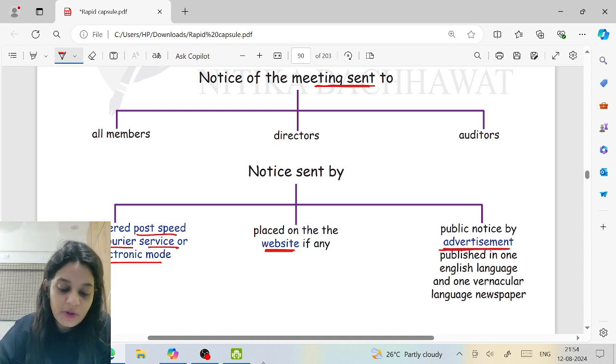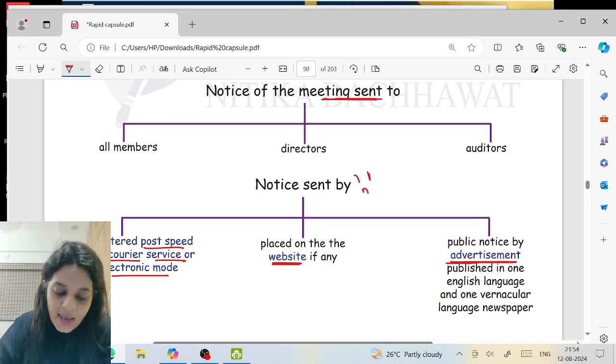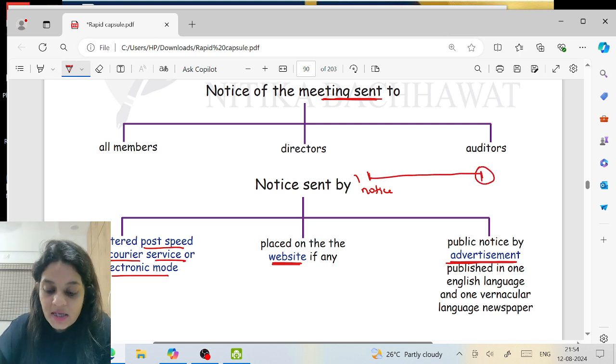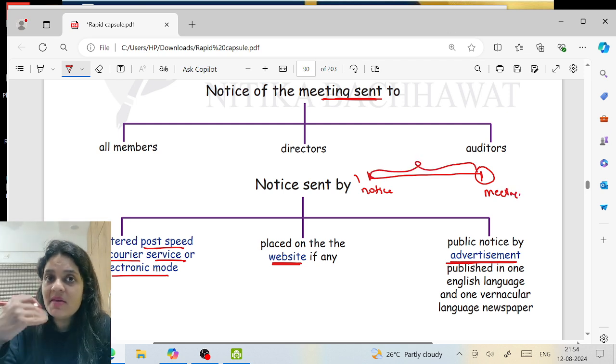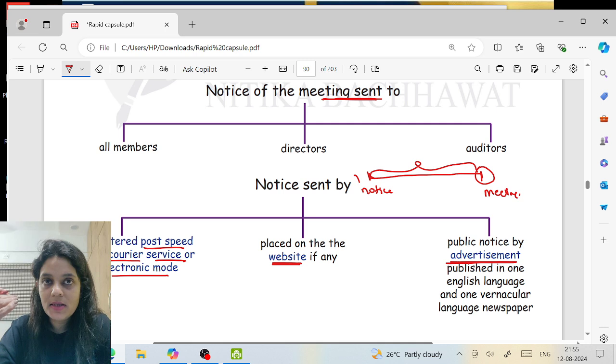The concept here is that I have dispatched the notice of the meeting here, but my meeting will be held later. During this period of time, members may sell and others may buy their shares.